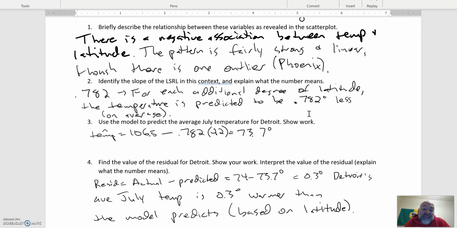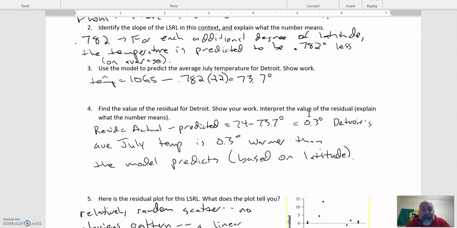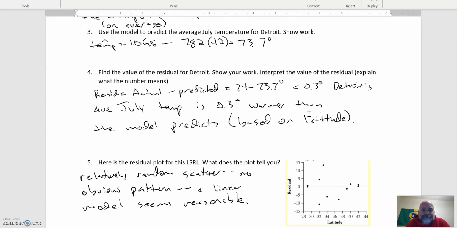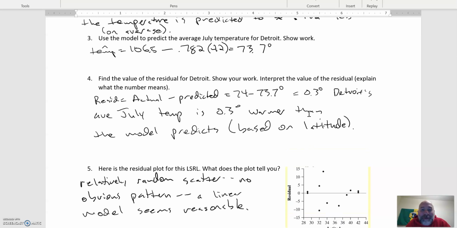Use the model to predict. Can you use an equation? So I just plugged in the numbers to figure out what temp hat was. Find the residual. Residual is actual minus predicted. So I did that, and Detroit's average July temperature is 0.3 degrees warmer than the model predicts.